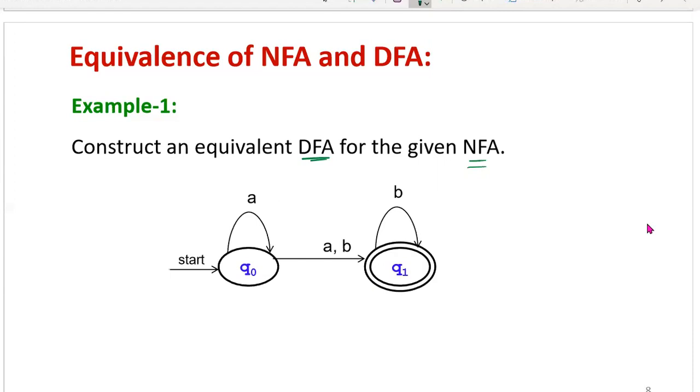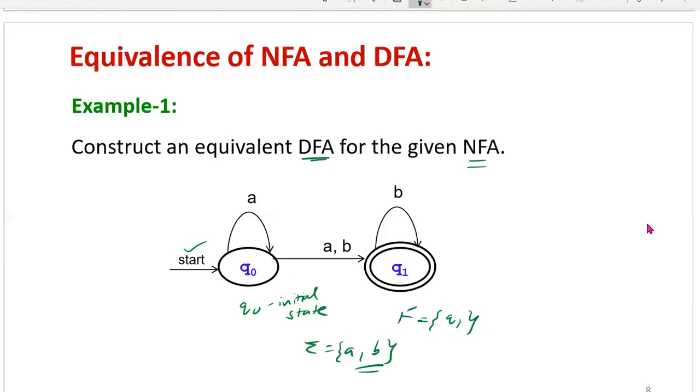In this you can observe we have Q0, Q1, two states. Now Q1 is the final state. Why? Because it is represented within a double circle. So F equal to Q1. Then the initial state: Q0 is the initial state. Why? Because it is prefixed with an arrow and the word start. Then sigma equal to A comma B, two inputs are there.